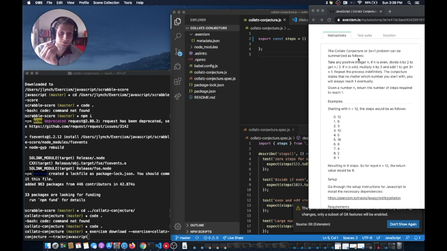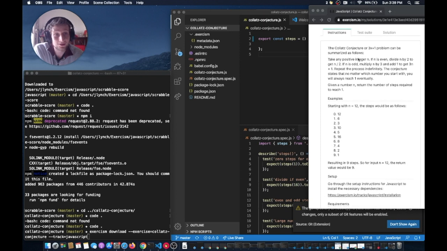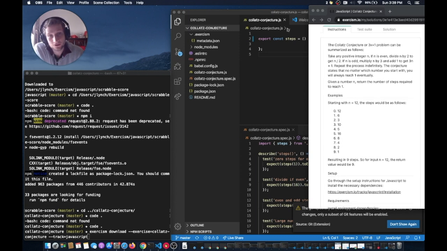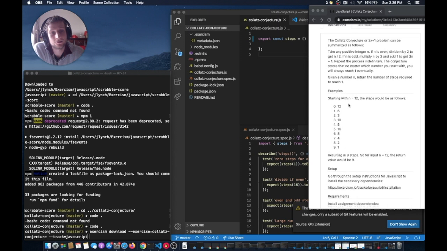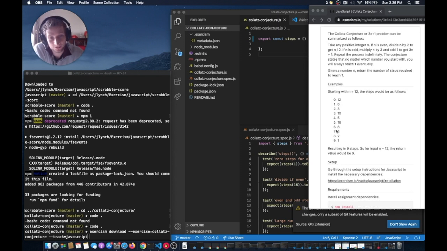So you're given a positive integer n. If it's even, divide by 2 to get n divided by 2. If it's odd, multiply by 3 and add 1. And so you repeat this process indefinitely, and the conjecture states that no matter what number you start with, you'll always end up with 1 eventually. And so our function that we need to write should take a number and return the number of steps that it would take to get down to 1.